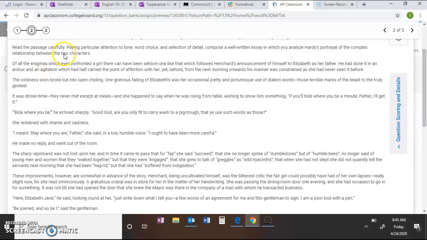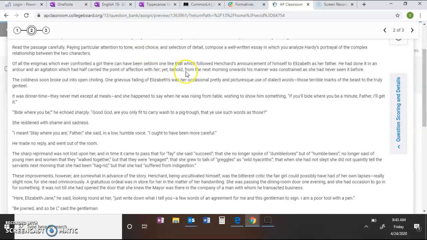Of all the enigmas which ever confronted a girl, there can have been seldom one like that which followed Henchard's announcement of himself to Elizabeth as her father. He had done it in an ardor and an agitation which had half carried the point of affection with her. Yet, behold, from the next morning onward, his manner was constrained as she had never seen it before.